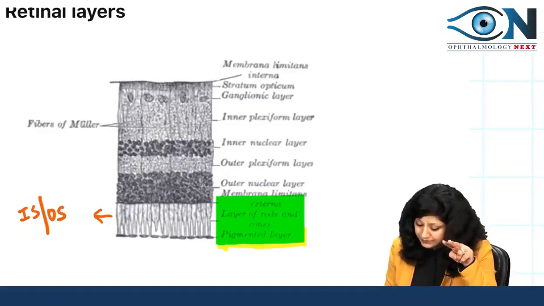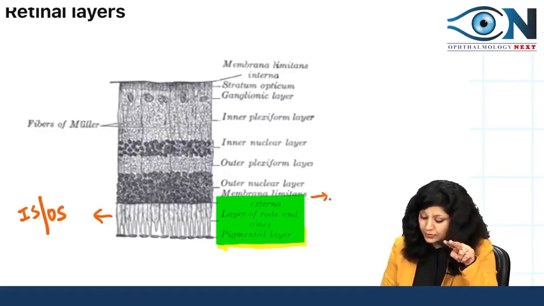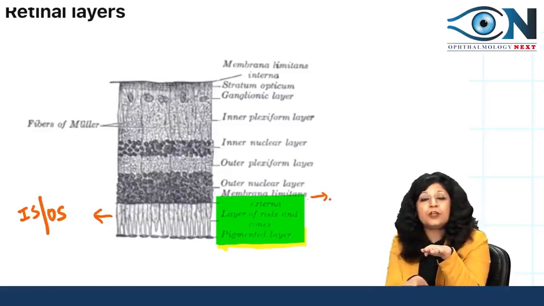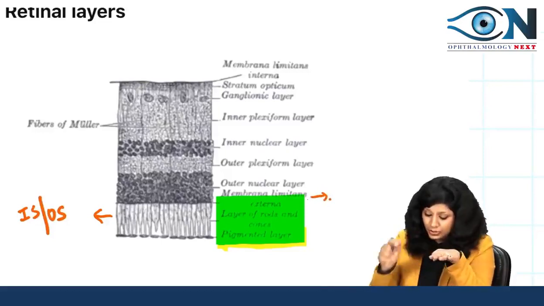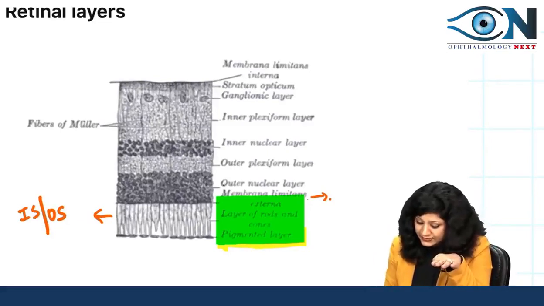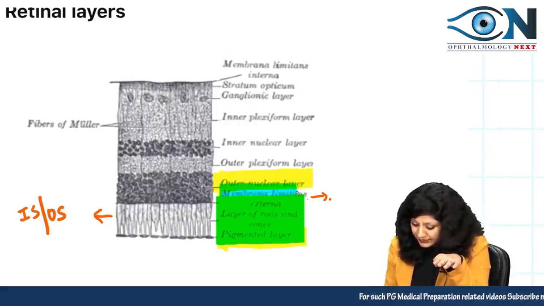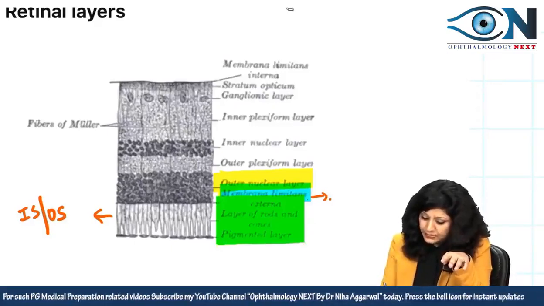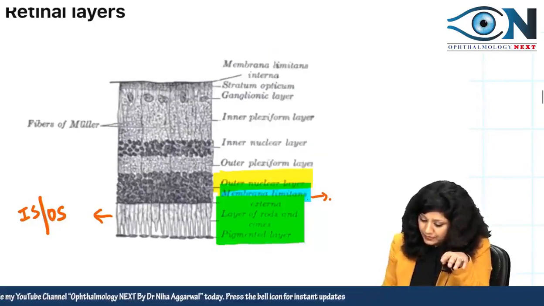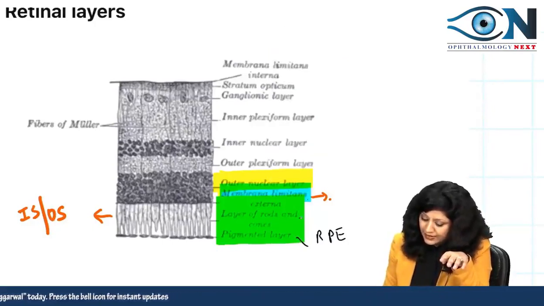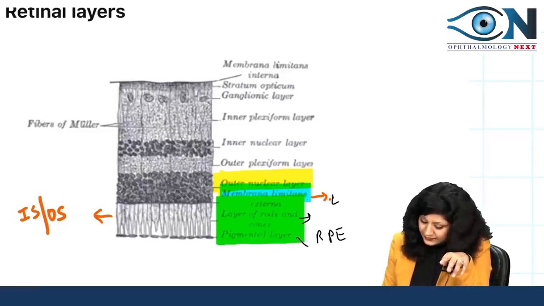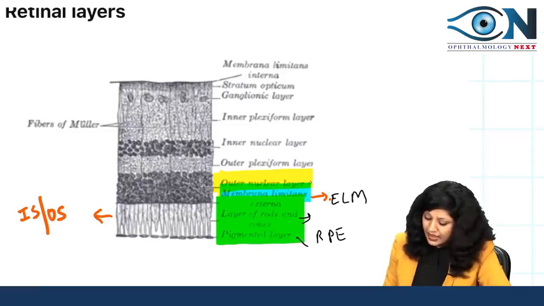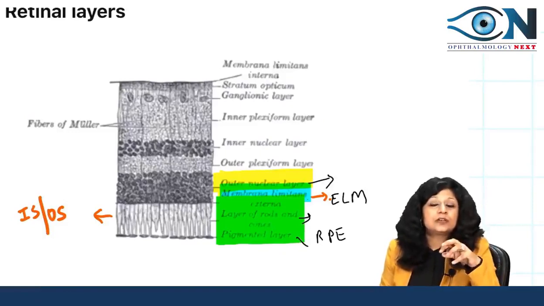Then you have the limiting membrane. This limiting membrane was separating the segments from the nucleus. Because it is on the outer side, I will say this is your outer nuclear layer. This is the outer nuclear layer, and in between we have this, your limiting membrane. So I can say this is your RPE layer, then we have the rods and cones layer, then the external limiting membrane and the outer nuclear layer.